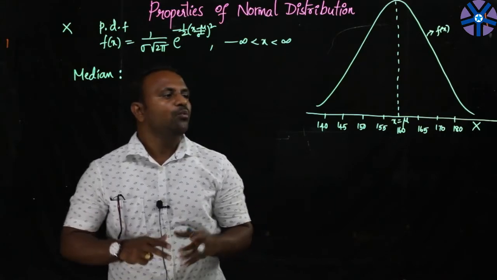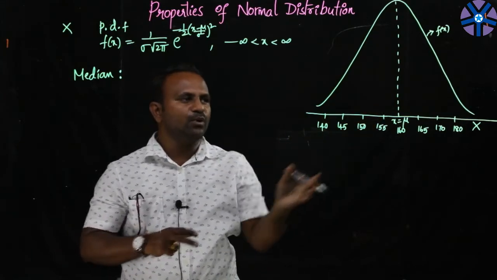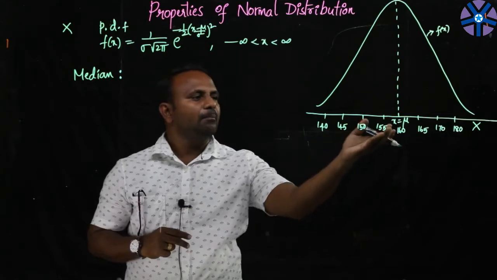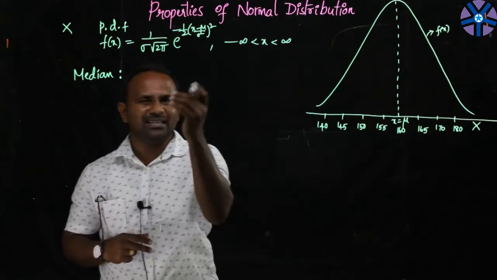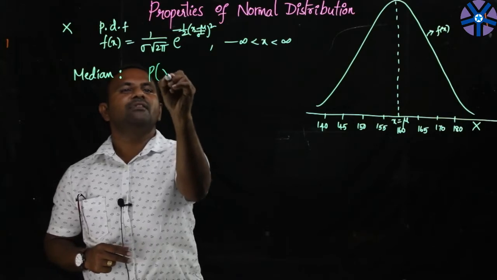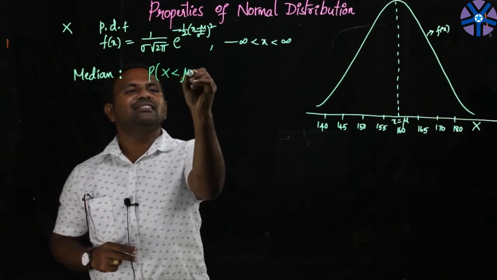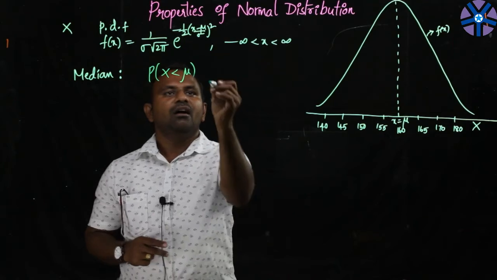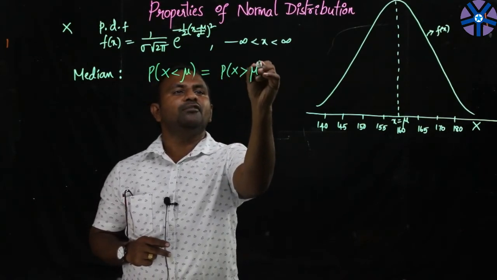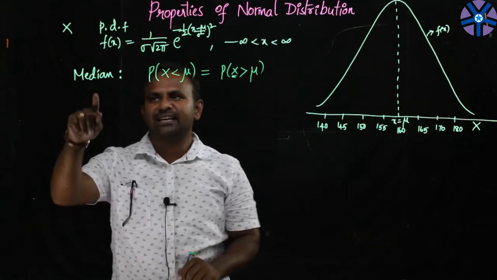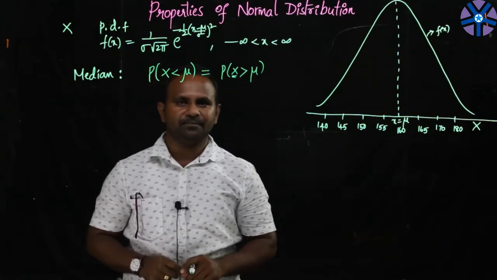I mean to say, whatever the probability is below x equal to mu, in other words, the probability that the random variable X is less than mu is equivalent to the probability that X is greater than mu. That particular value of x is stated as the median of this distribution.